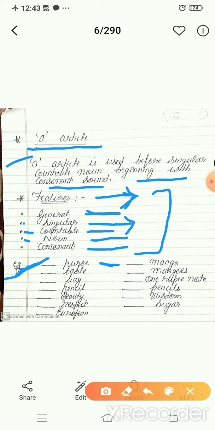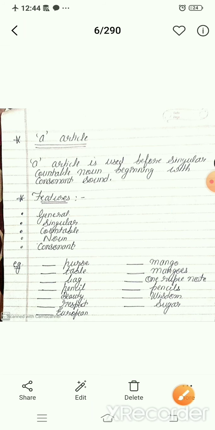Fourth one is noun. It means it should be a noun. Purse, and what is a noun? A noun is the name of a person, place, thing, animal or bird. Here purse is a thing, that's why it is a noun also. Last one is it should start with a consonant sound. Now look here, P. P is a consonant because A, E, I, O, U are vowels and the others are consonants. It means we will fill in the a article here. Now move to the next table.